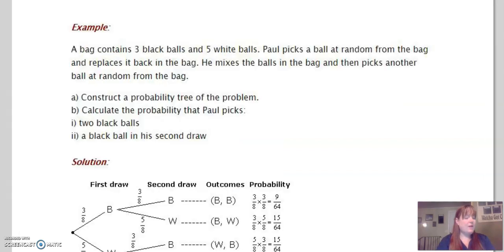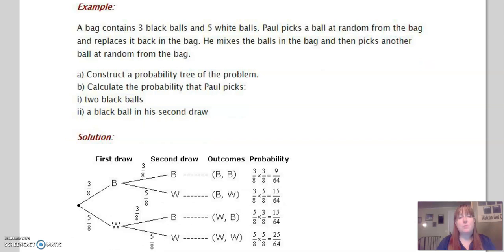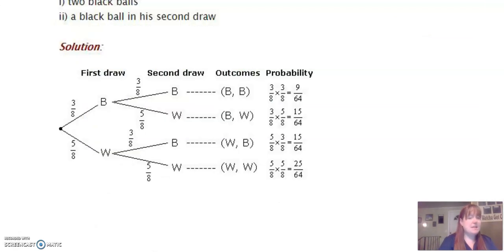So here we've got another example. A bag contains 3 black balls and 5 white balls. Paul picks a ball at random from the bag and then replaces it back in the bag. Then he mixes the balls in the bag and then picks another one. So what is the probability of him picking certain things? First we have to construct the tree diagram. The very first time he pulls a ball out of the bag, we have a 3 in 8 chance of it being black and a 5 in 8 chance of it being white. Then the second time he draws, we have a 3 in 8 chance of it being black and a 5 in 8 chance of being white, because we put the ball back in, right?